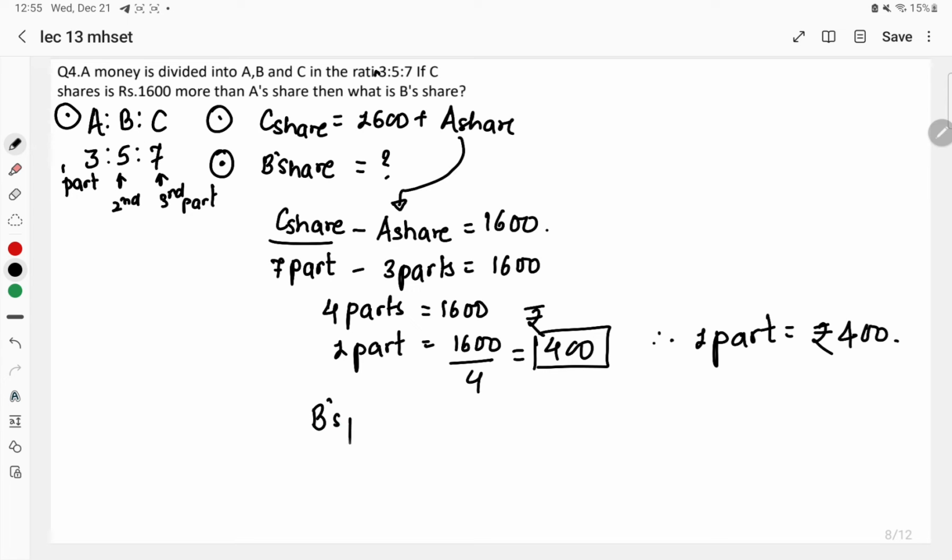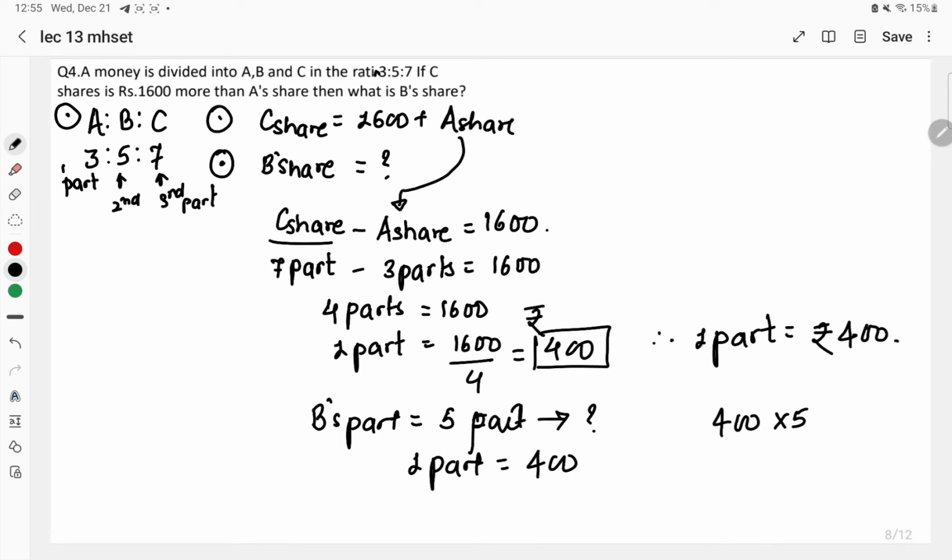B's parts is equal to 5. So if the value of one part is 400, then how much will 5 parts be? 400 into 5 upon 1 part, that is equal to 2000.